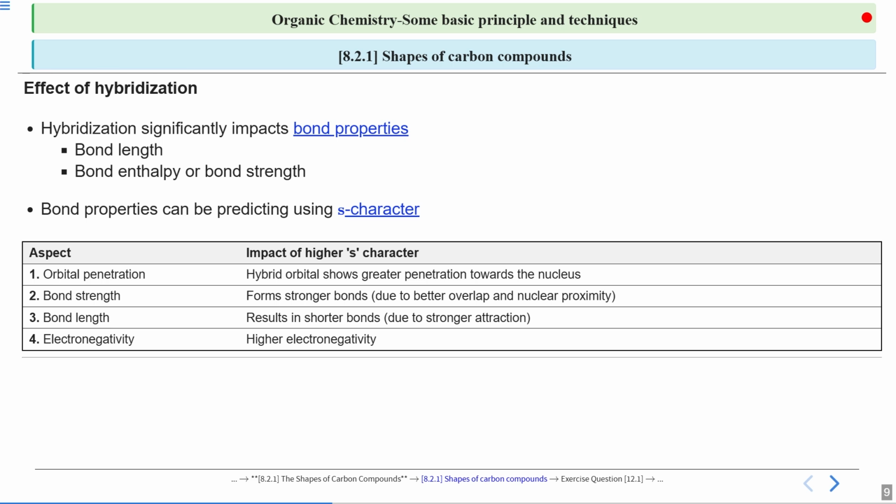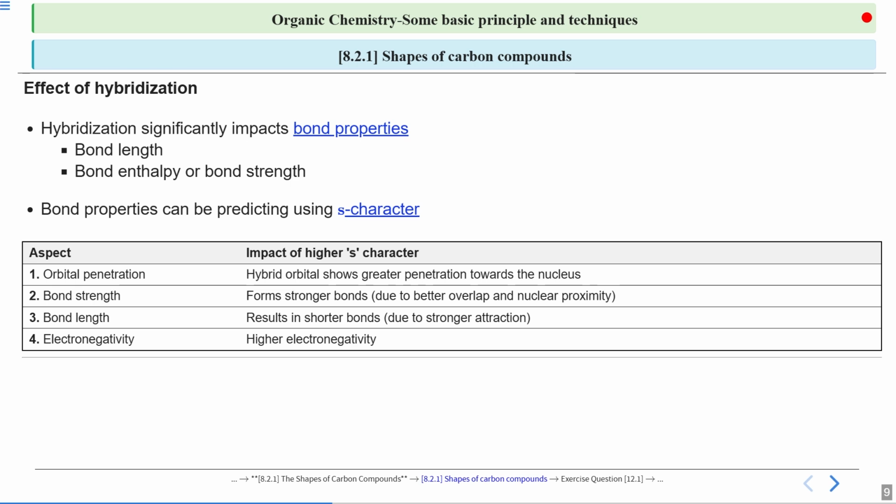In the case of sp2, now we have 3 atomic orbitals. So your total character, if you consider it as 100, will be distributed equally among these 3 atomic orbitals, 1s and 2p. Therefore, each atomic orbital will have 33.33%. But if I talk about the p subshell specifically, we have 2p orbitals.